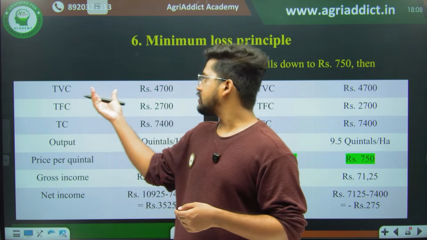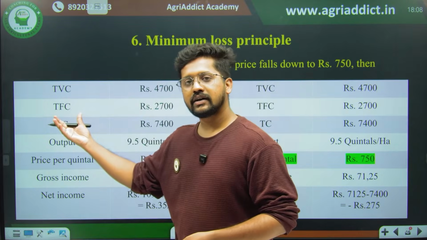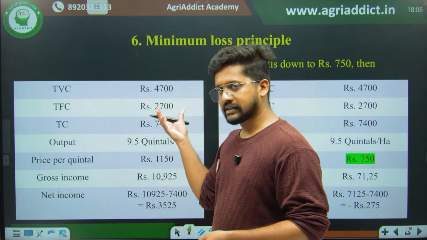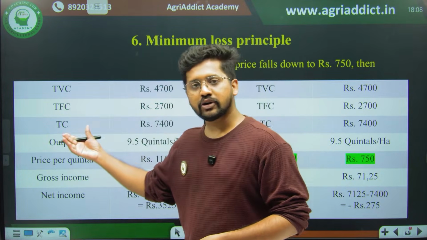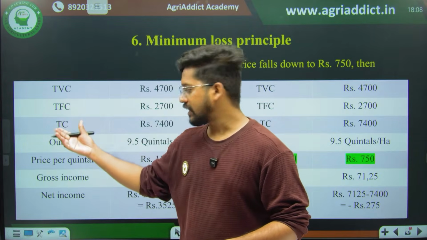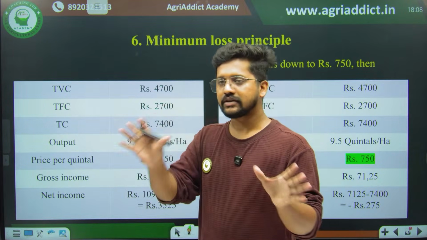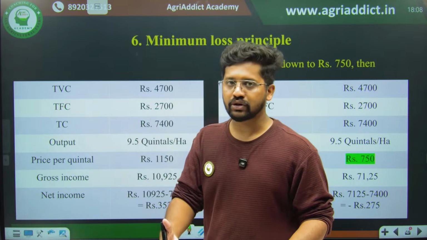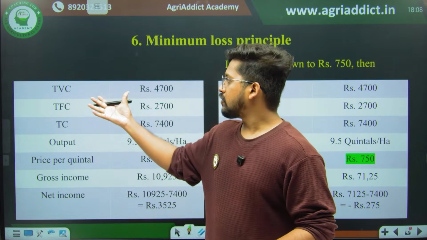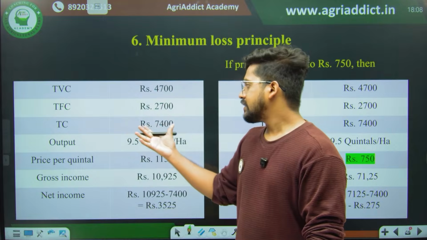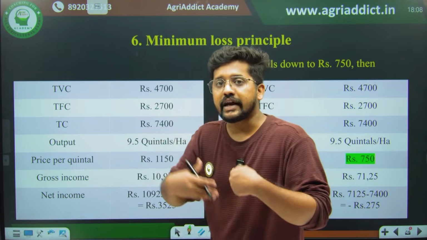So total variable cost is 4,700 rupees. Total fixed cost is 2,700 rupees. So your total cost will be total fixed cost plus total variable cost, that is none other than 7,400 rupees. This is actually the question. Don't worry about all these values, I'm just giving you the question. So total cost is 7,400 rupees. This is your expense part.